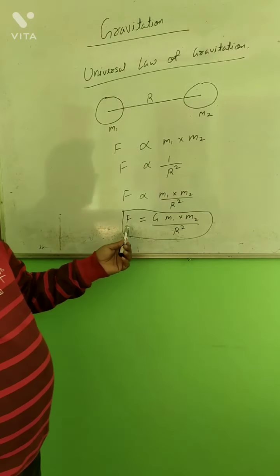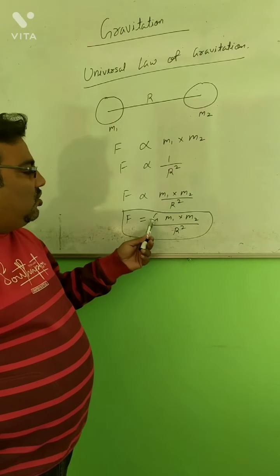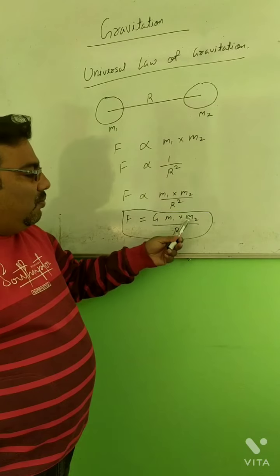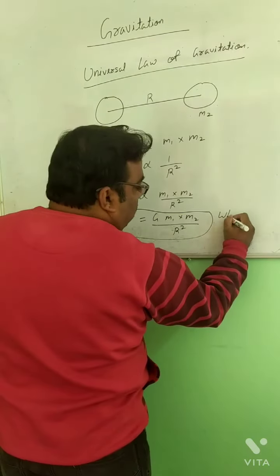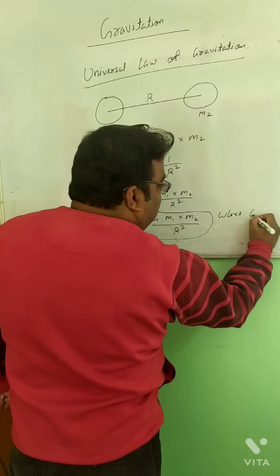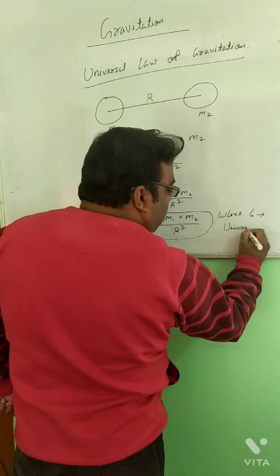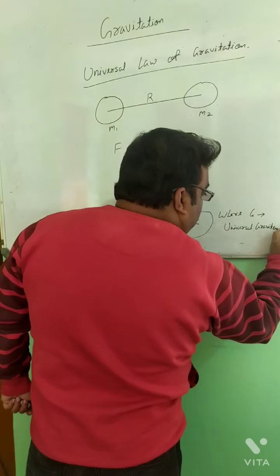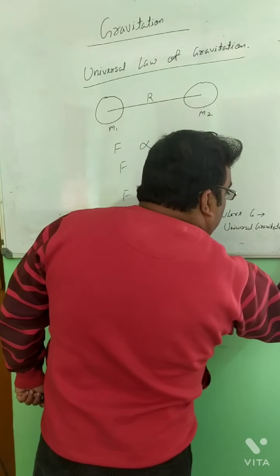According to the universal law of gravitation, the gravitational force between two objects is equal to the universal gravitational constant G into m1 into m2 by r square, where G is the universal gravitational constant.